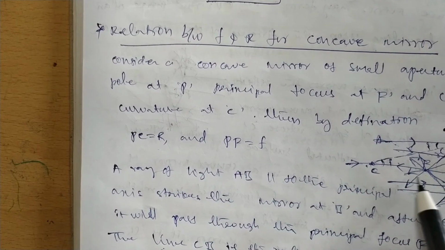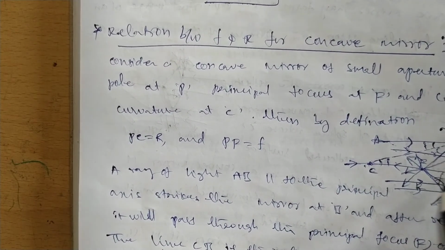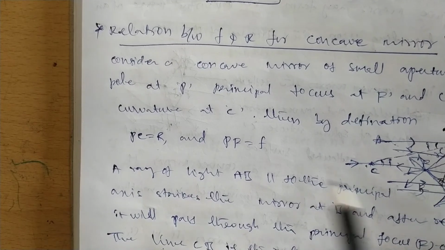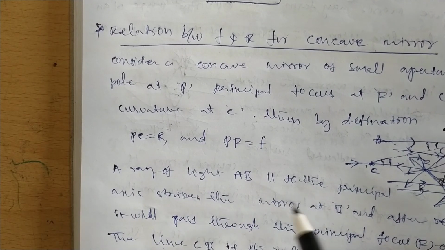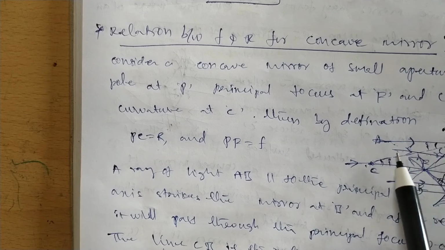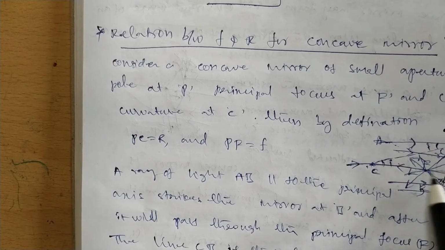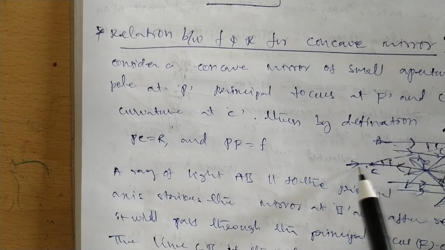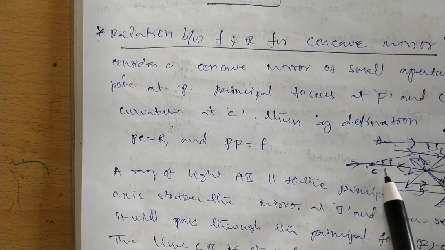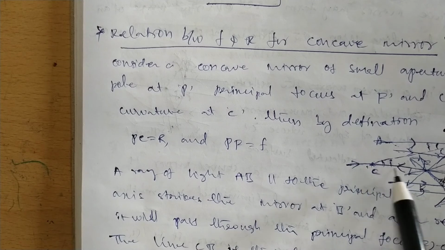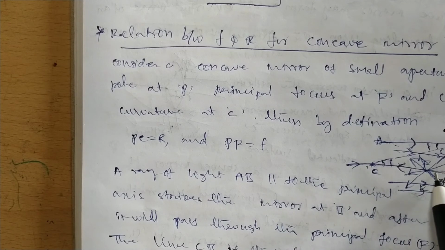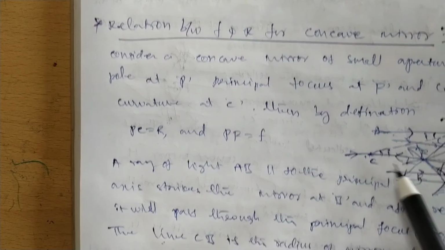PF is called the focal length of the lens or mirror. Here AB is a ray parallel to the principal axis. One incident ray falls on the mirror and is reflected through the focus point.